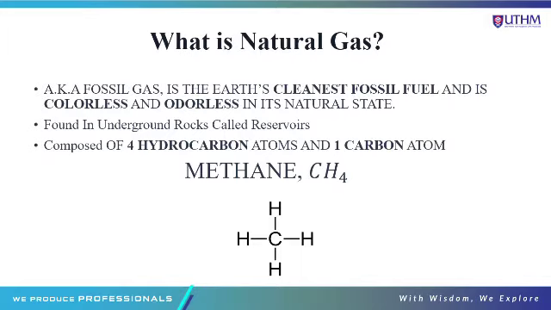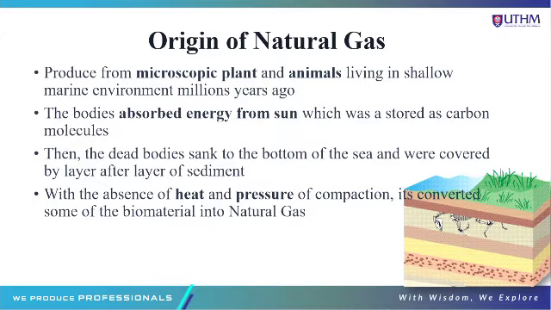Next, the origin of natural gas. Where does natural gas come from? So, firstly, natural gas is produced from microscopic plants and animals that lived in shallow marine environments millions of years ago. Natural gas takes millions of years to be produced.